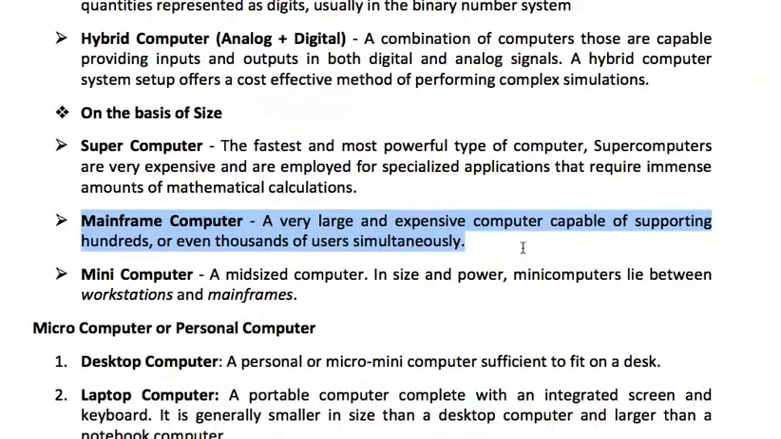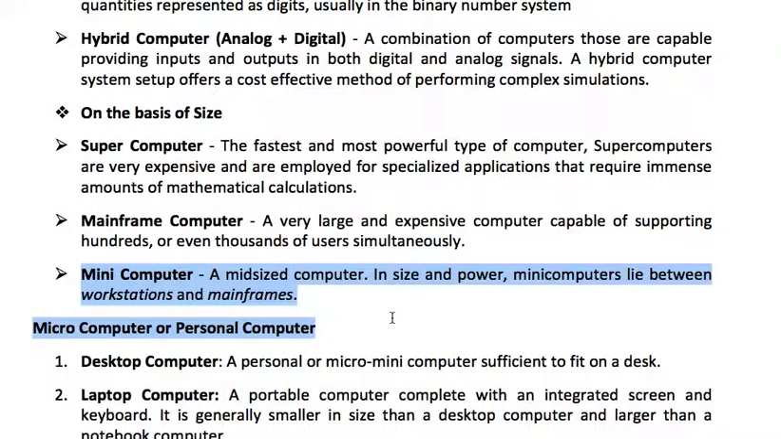Then there is the mainframe computer. A mainframe computer is a very large and expensive computer capable of supporting hundreds and even thousands of users simultaneously. So it is just in between the minicomputer and the supercomputer. And a minicomputer is a mid-size computer in size and power. Minicomputers lie between workstations and mainframes.